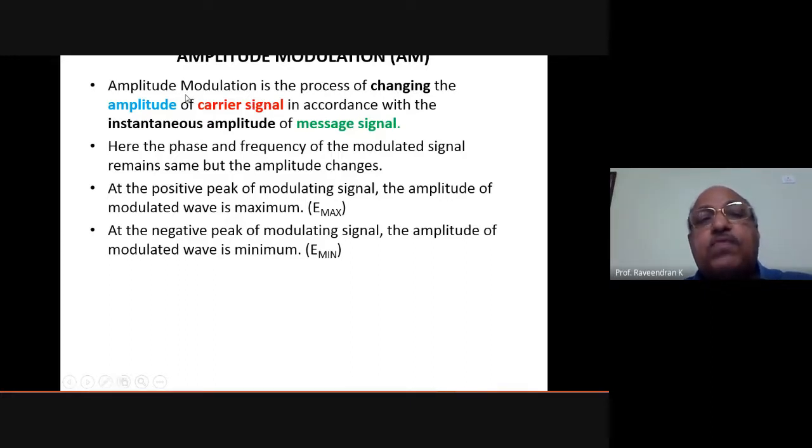And this process of mixing the modulating signal with the carrier signal is called amplitude modulation. So amplitude modulation is the process of changing the amplitude of the carrier signal in accordance with the instantaneous amplitude of the message. So here you have to note down that the phase and frequency of the modulated signal and carrier signal remain the same, only the amplitude changes.